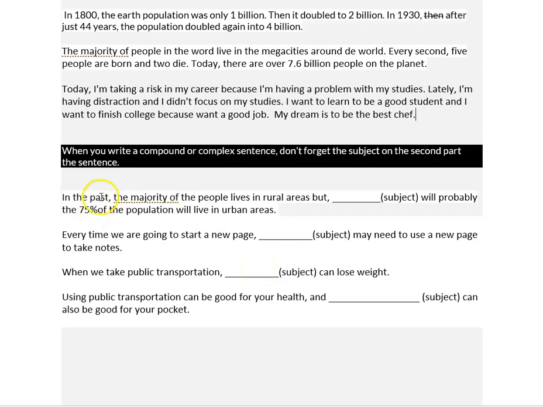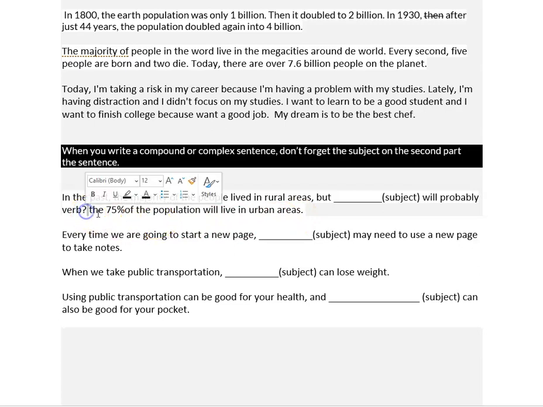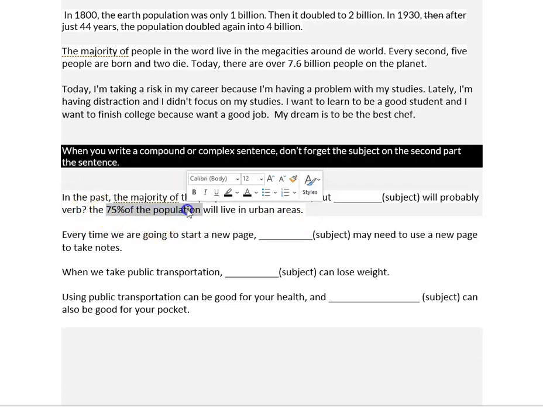So, in the past, the majority of people lived in rural areas. But, okay, the comma should be before but. But, what's your subject? Will probably, where is your verb? There is a subject and a verb missing here. Okay, I think the subject is 75% of the population.